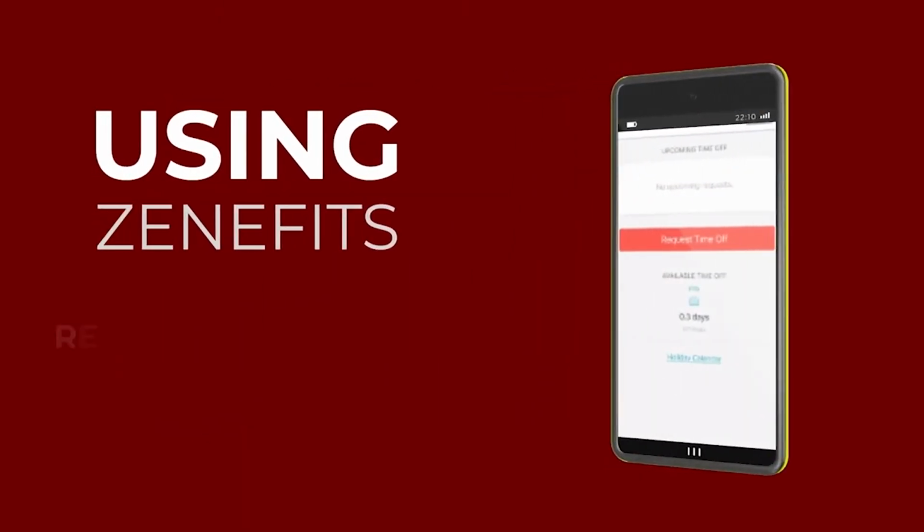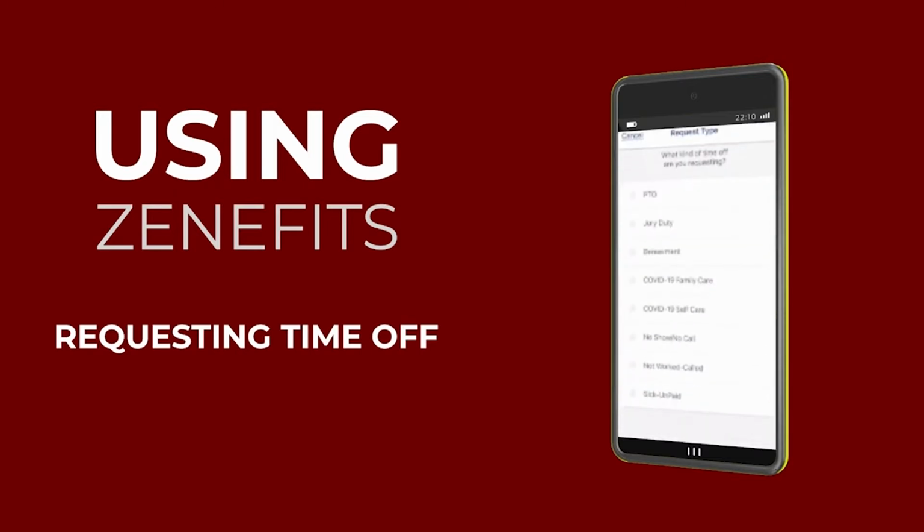Requesting time off on the app, you go to the time off tab and select request time off. The app is going to ask you what kind of time off you're requesting. You have a couple options. The first is PTO. The next is jury duty in the event that you get a summons for that, and bereavement. Bereavement is in the instance that an immediate family member passes away.